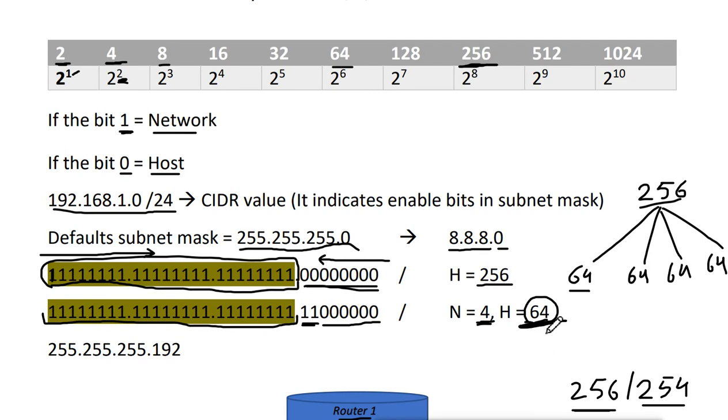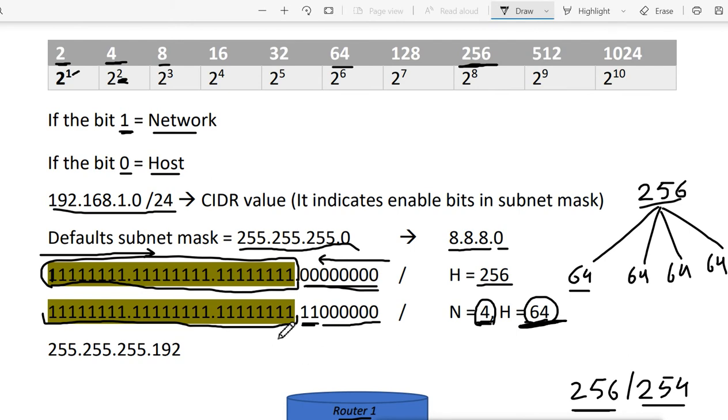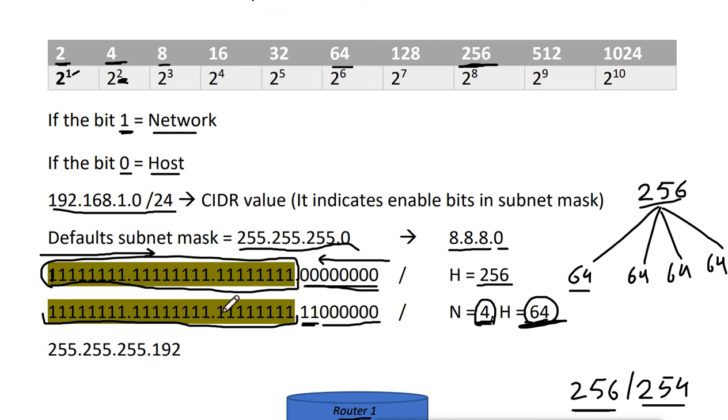This is the single block size, and we have 4 blocks. We can also say that these are the 4 networks, and in each block we get 64 IP addresses. Now, enabling the bit means what? It is what we are enabling on paper, but we have to configure this on the systems. That means all the systems we have in these different departments, we have to configure the IP addresses and subnet mask into them.